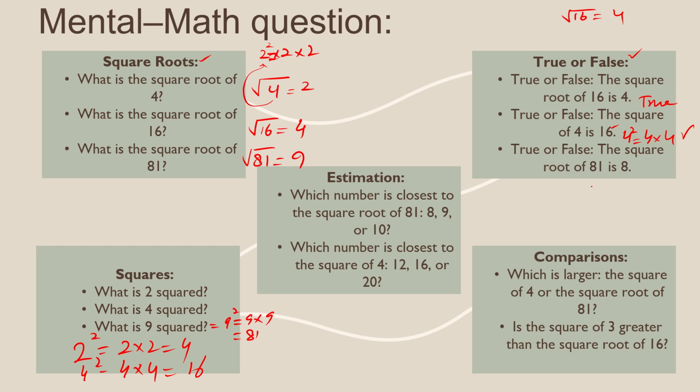The square root of 81 is 8. If I find the square root of 81, as you know, the square root of 81 is equal to 9, not 8. So this is false.